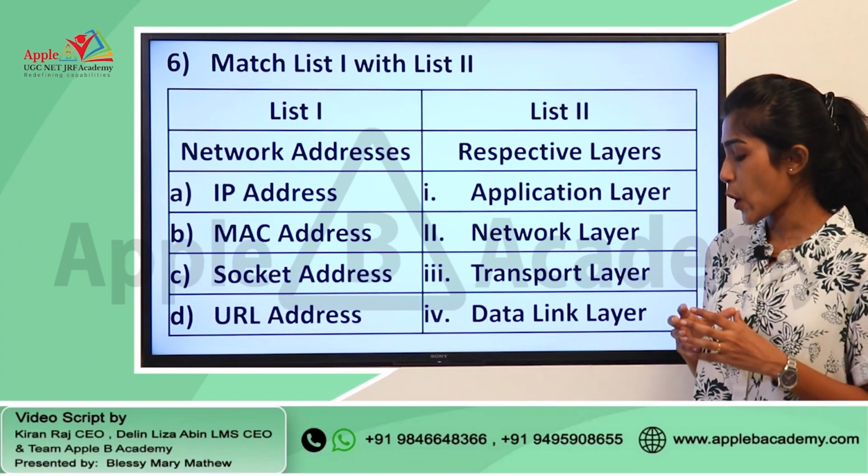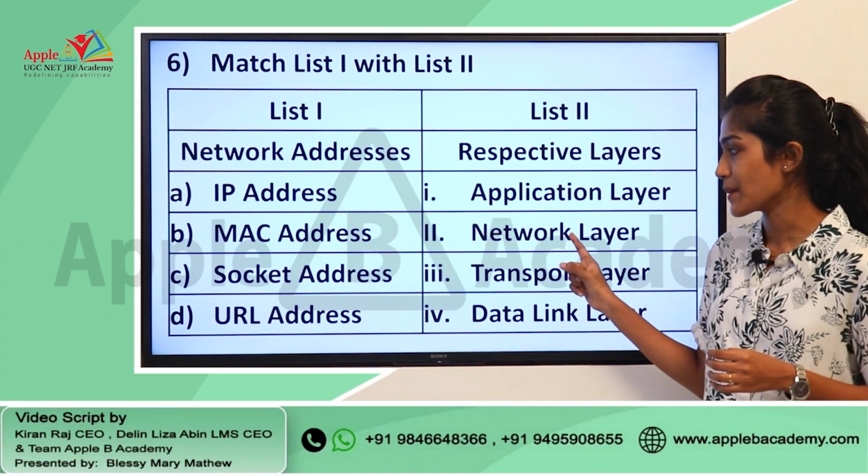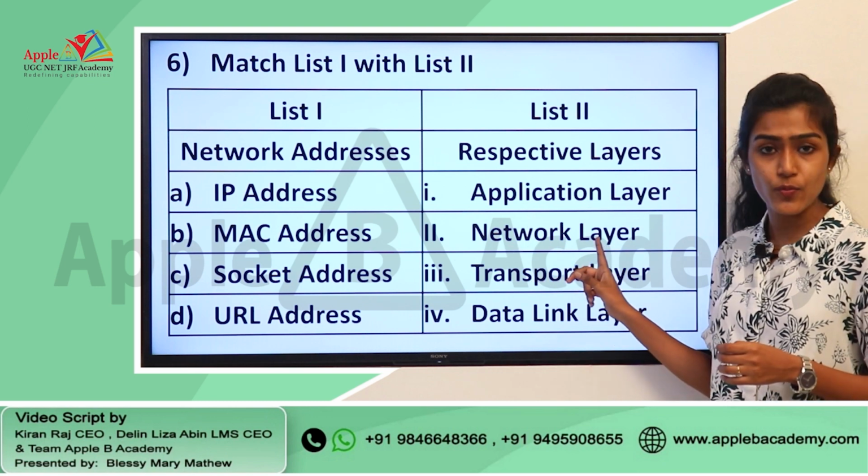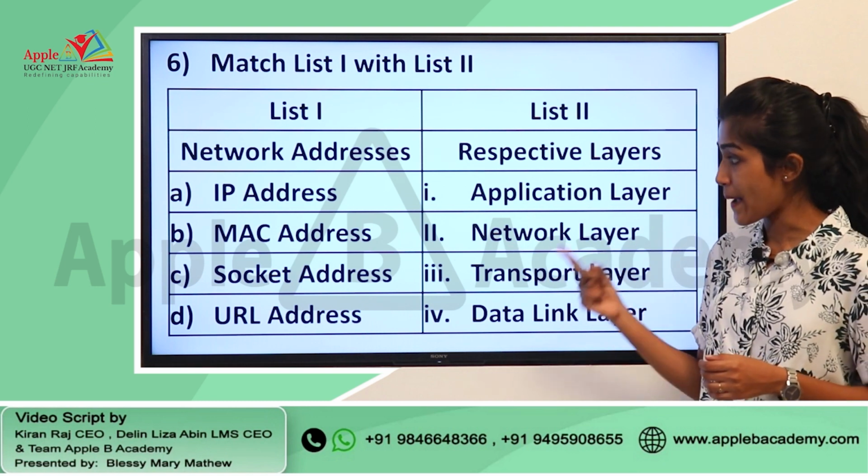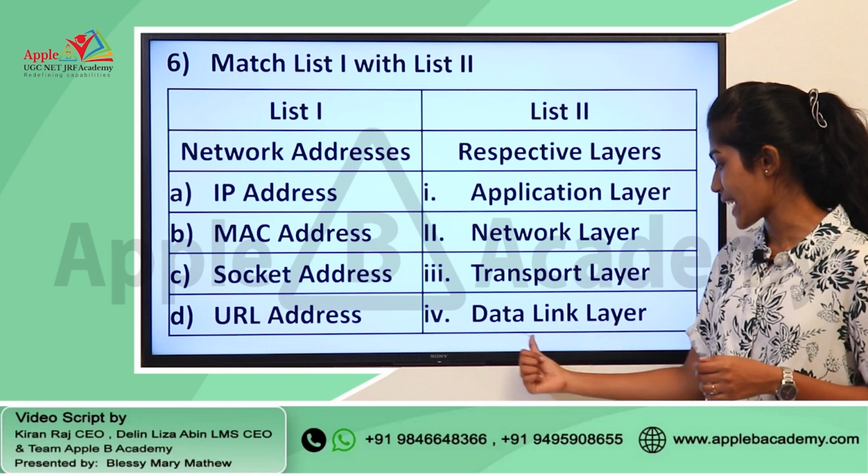So, if you consider these options, we can say that IP address can be matched with 2, that is network layer, and then you have MAC address that is associated with data link layer.